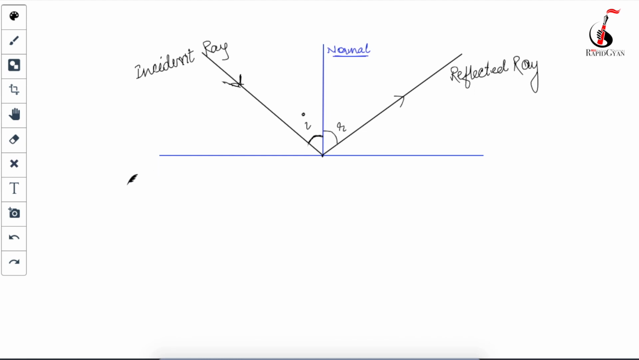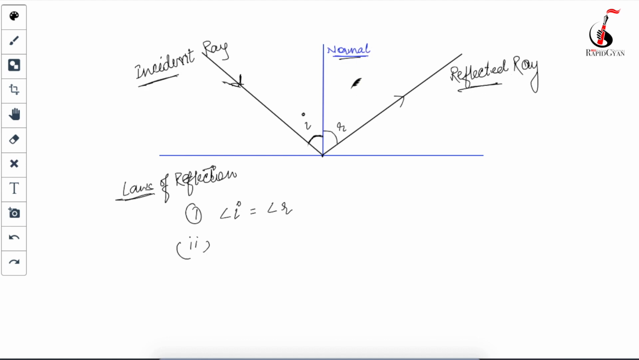Now the laws of reflection are saying, what do the laws of reflection say? That your angle of incidence should be equal to your angle of reflection. This is your first law. The second law is saying that the incident ray, the reflected ray and the normal all lie in the same plane.